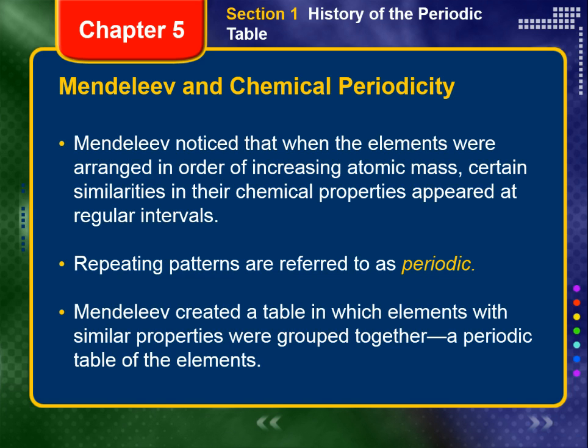Imagine the confusion among chemists during the middle of the 19th century. By 1860, more than 60 elements had been discovered. Chemists had learned the properties of these elements as well as those of many compounds that they formed. It's a difficult task. And to make matters worse, there was no method for accurately determining an element's atomic mass or the number of atoms in an element in a particular chemical compound. Different chemists used different atomic masses for the same elements, resulting in different compositions being proposed for the same compounds. This made it nearly impossible for one chemist to understand the results of another.